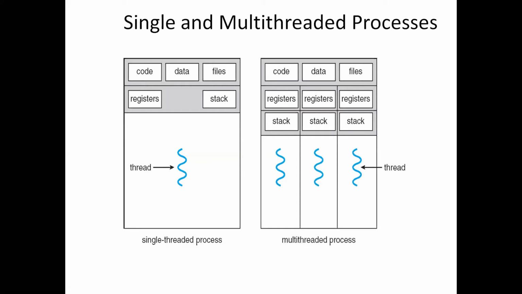A thread is a basic unit of CPU utilization. It is also called the basic unit of execution. In some places we refer to a thread as a basic unit of execution, and some places they say that a thread is a basic unit of CPU utilization.